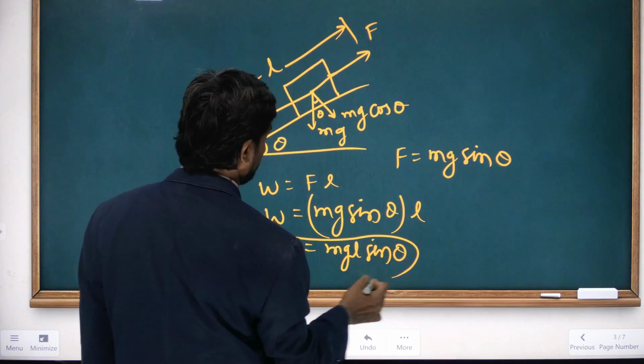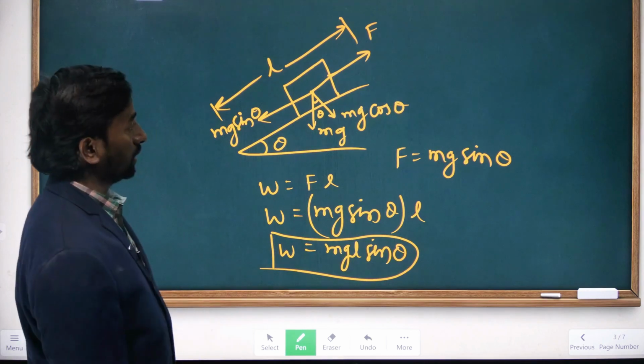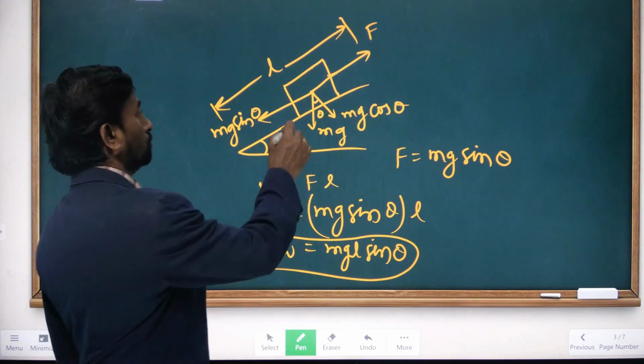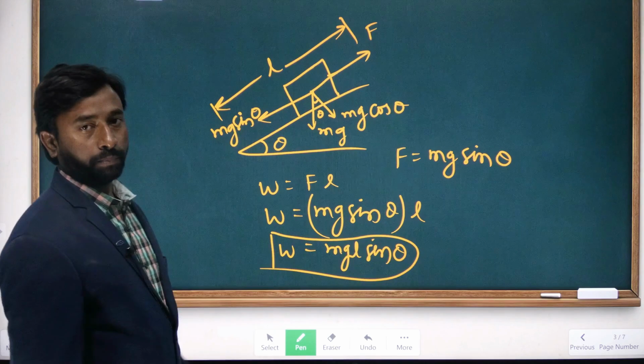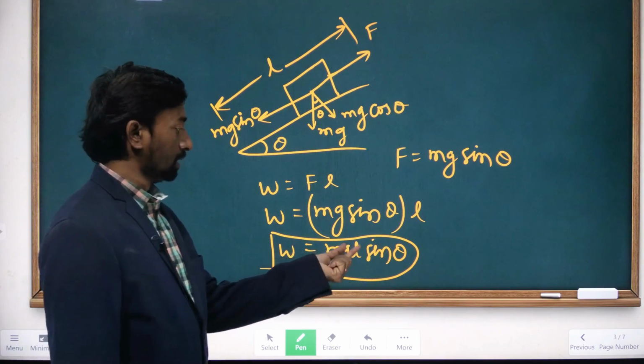W equals mgl sin theta. This is another case like this: it is moving on the inclined plane, so the work done can be written as mgl sin theta.